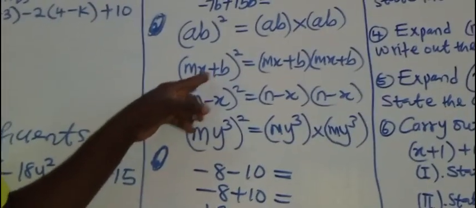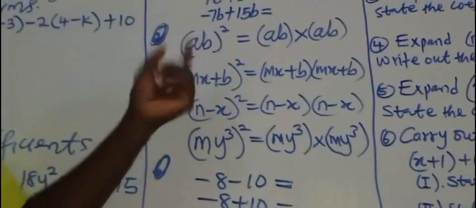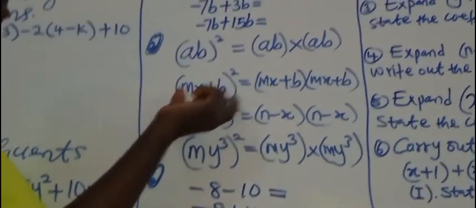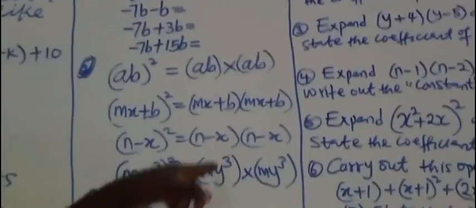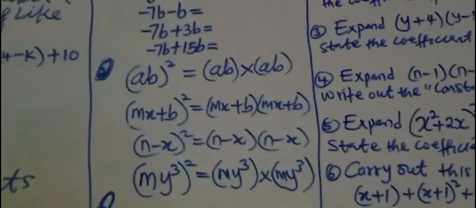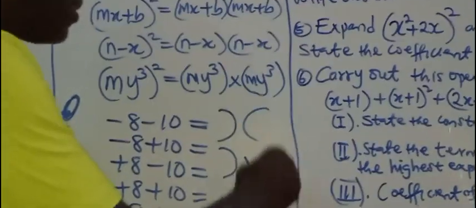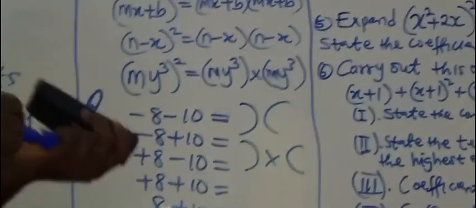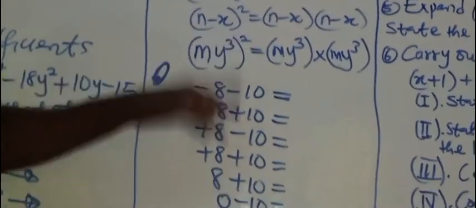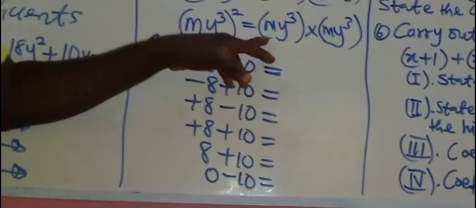Now look at this: mx plus b in bracket raised to the power 2. Everything inside the bracket with the sign, you will repeat exactly, bracket, bracket, side by side, 2 times. Then see this, n minus s squared. It means n minus s times n minus s, because when you have 2 brackets side by side, there's an invisible multiplication in between them. Now look at m raised to the power 3 in bracket squared. Everything inside this bracket you need to repeat 2 times. That's the meaning.